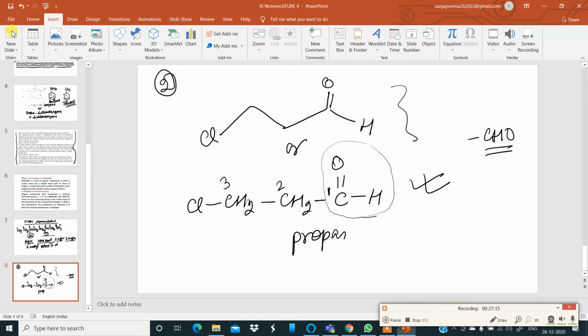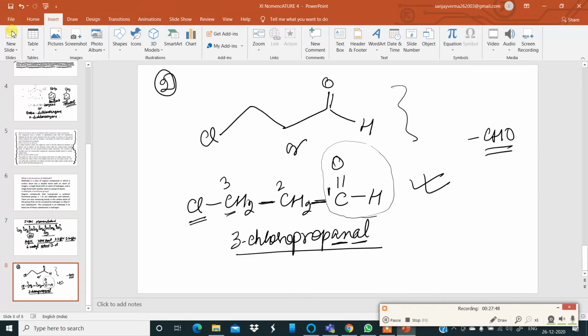Propanal. And the third carbon atom contains a chlorine. Prop-an: why an? Because all these carbon atoms are linked by carbon-carbon single bonds. So prop and aldehyde, and the third carbon atom has the chlorine. So we write 3-chloro. 3-chloropropanal. That is the correct IUPAC name of this compound.